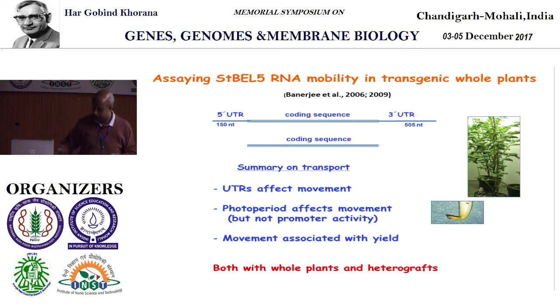So I did one more experiment and I looked at the BEL5 RNA very carefully. Any RNA will have its 5' and 3' UTR. If you look at the BEL5 RNA, it has loaded polypyrimidine tracts in both its 5' and 3' UTR. I said, fine, maybe that is making the case for me, in our case, because we do not know which is the protein